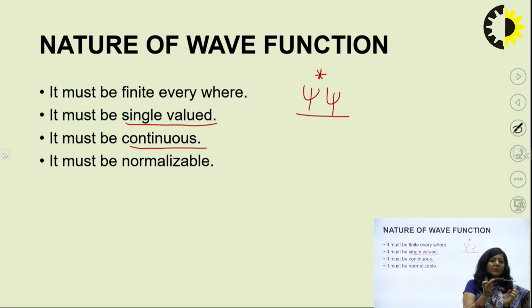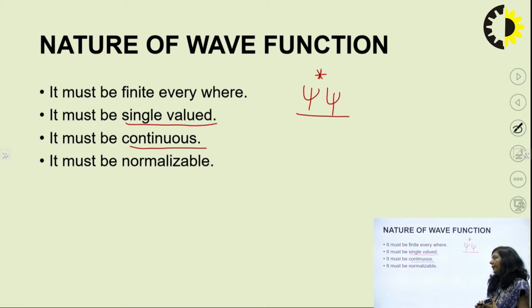then over this boundary, the wave functions psi1 and psi2 will take the same value. And over this boundary, the wave functions psi2 and psi3 will take the same value. No discontinuity over the boundaries. So the wave function must be continuous. And the first derivative also exists and it will also take the same values over the boundaries. So that is the meaning of continuous behavior of this wave function.